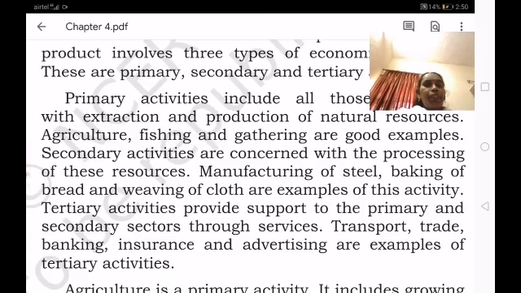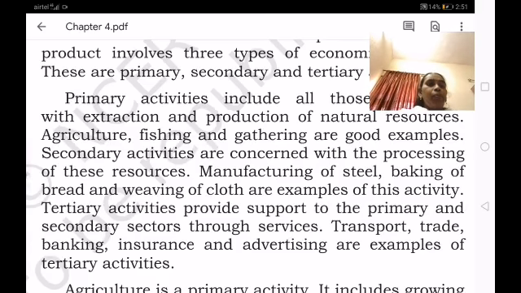The next one, tertiary activities, provide support to the primary and secondary sectors. So the third one, the tertiary activities, helps the primary and secondary ones. How do they help? By giving service. Examples are transport, trade, banking, insurance and advertising.